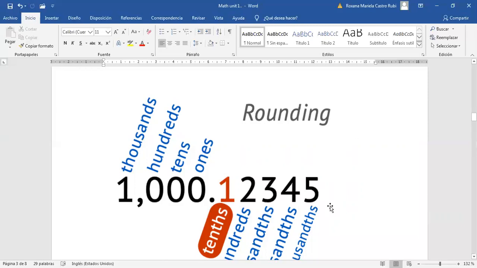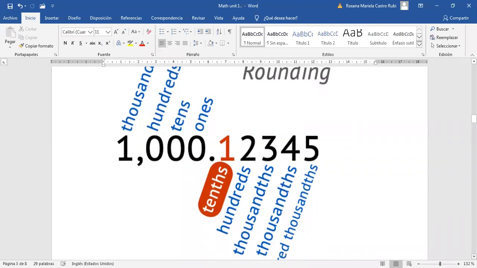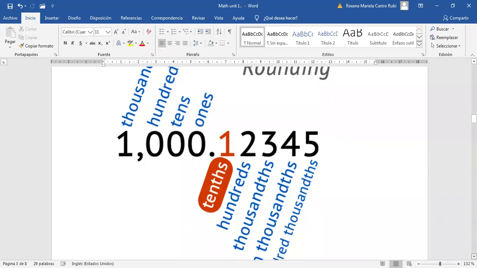Okay. As you can see, is this one a decimal amount, yes or not? Yes, right? Exactly. As you can see, this example is about rounding, but still we need to know the place value. We have ones, tens, hundreds, thousands, right? And then we have the decimals. That is tenths, hundredths, thousandths, and so on.